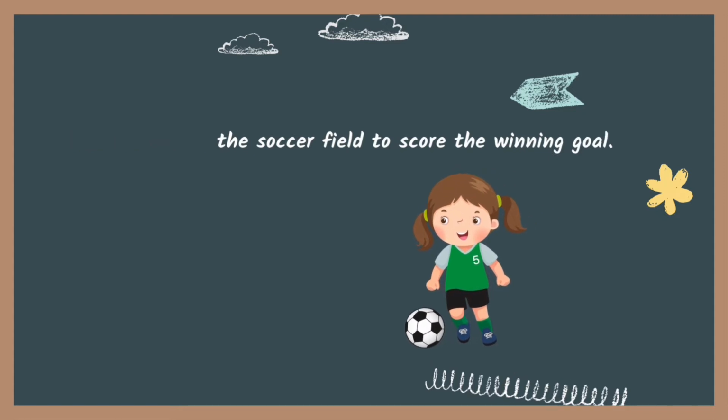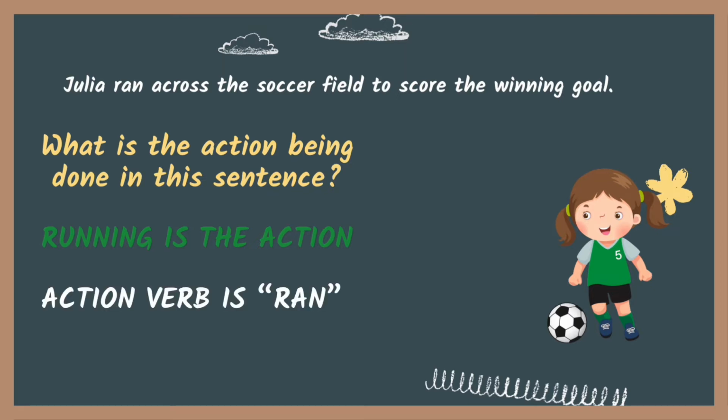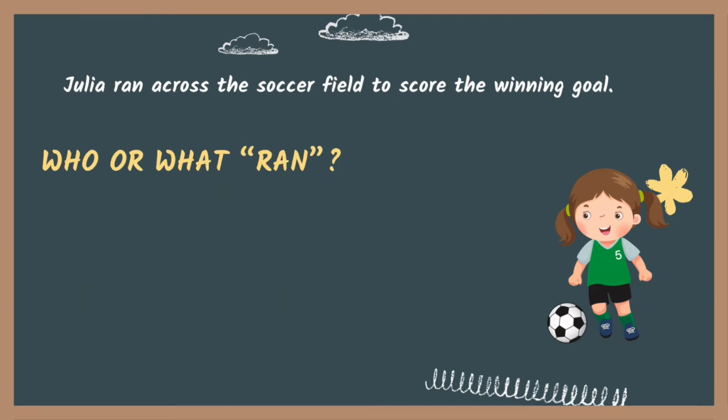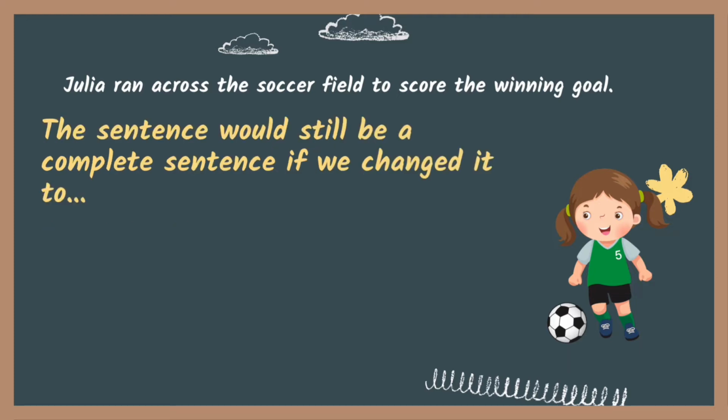Julia ran across the soccer field to score the winning goal. So what is the action being done in this sentence? Running is the action. So the action verb here is the word ran. Now, who or what ran? Julia ran. So the subject is Julia. So that means that even if we change the sentence to Julia ran, since it has a subject and a verb, it is a complete sentence and a complete idea.